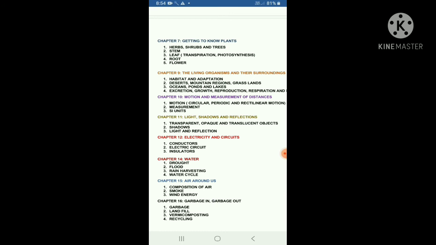Okay, dear students. Next, chapter 12, electricity and circuits. In this chapter, we have learned conductors, insulators, electric circuit. Okay, dear students. Conductors allow current through the material. Insulators resist current through the material. And electric circuit also we have studied in this chapter. Simply, electric circuits are of two types: open circuit and closed circuit. In an open circuit, current does not flow. A closed circuit means the circuit allows current to flow through all the instruments.